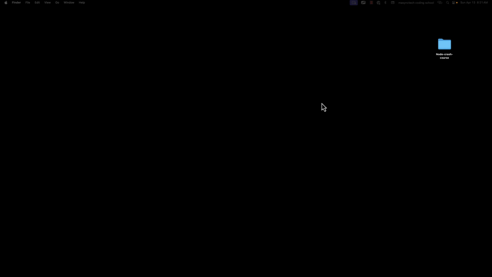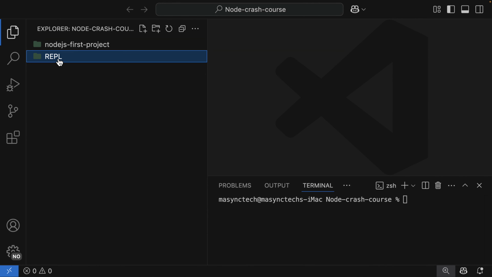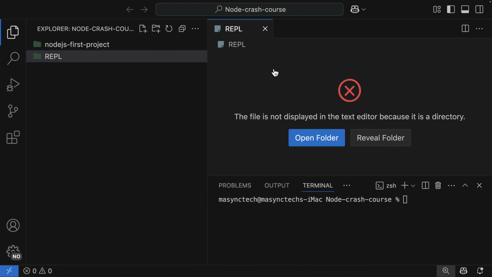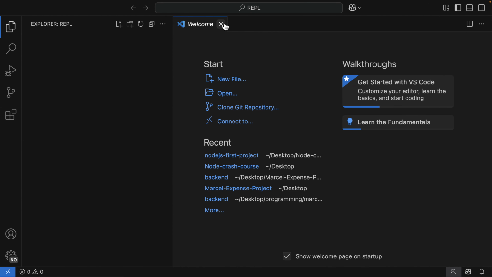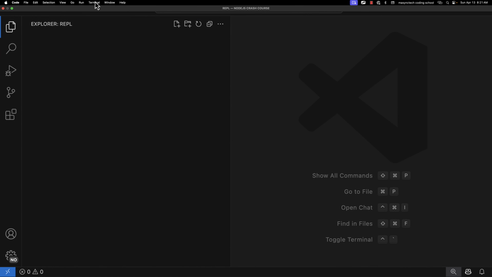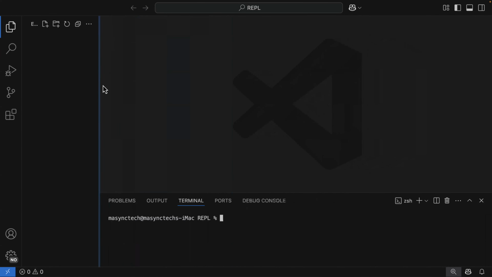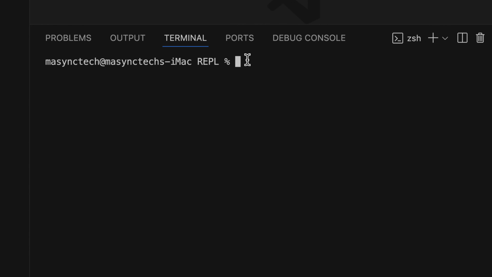I'm going to have a folder in my directory here, or in my VS Code. I'm going to have a folder called REPL, and I'm going to open this one as a standalone, like that. Open folder, perfect. Here we go. So to access the REPL, we're going to use the terminal. To do that, open the terminal like that, and let me increase the zoom level.